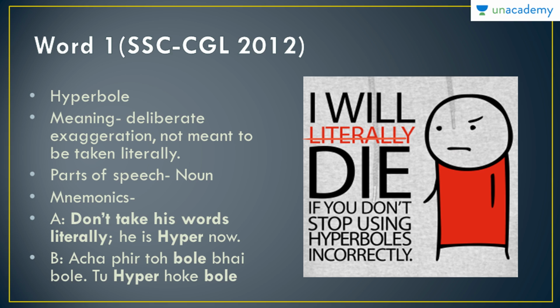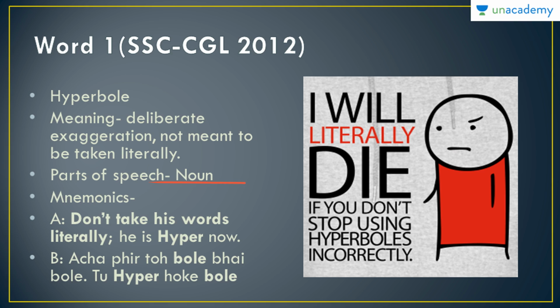It is not like the person is going to literally die or commit suicide, but he's trying to convey the seriousness, the gravity of the irritation or the problem that he has with somebody using hyperbole incorrectly. That is what hyperboles are meant for. They're not meant to be taken literally. So that is the definition of hyperbole.